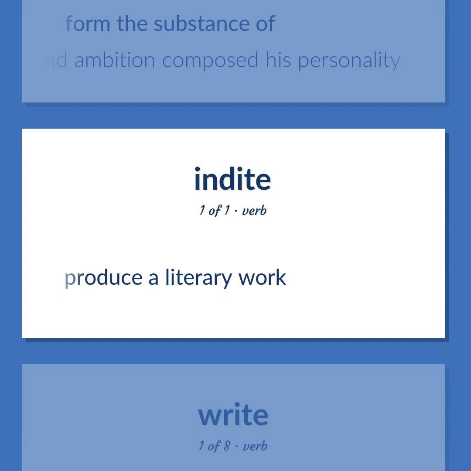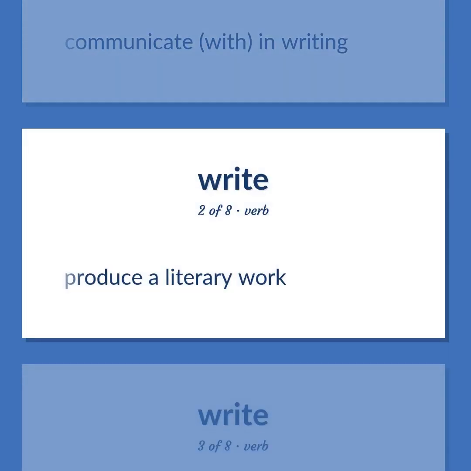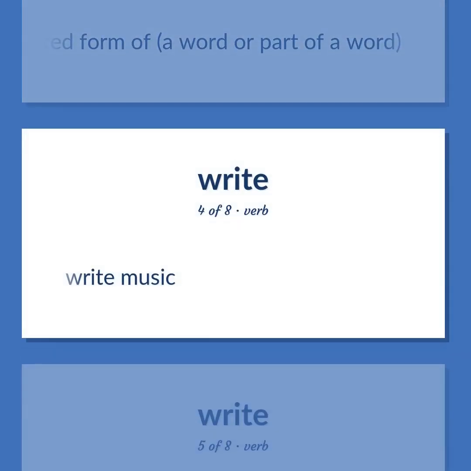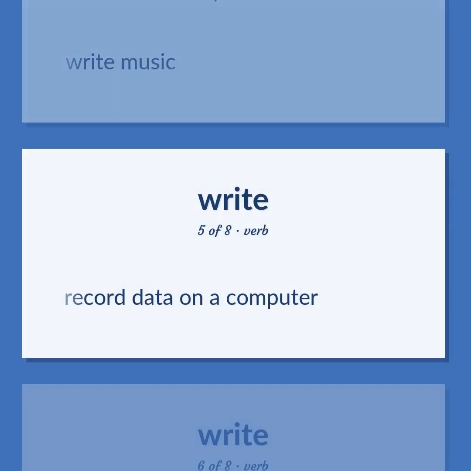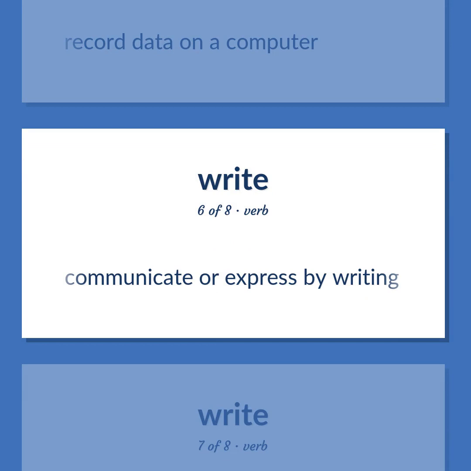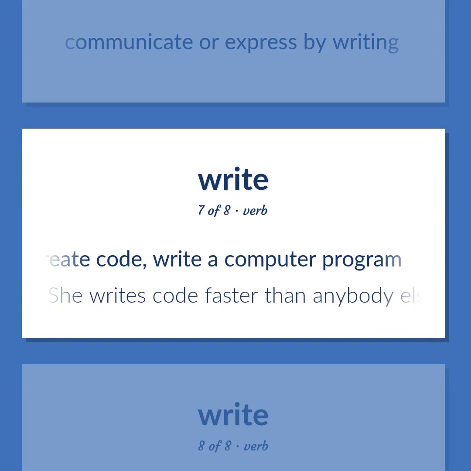Produce a literary work. Communicate, with, in writing. Produce a literary work. Write or name the letters that comprise the conventionally accepted form of a word or part of a word. Write music. Record data on a computer. Communicate or express by writing. Create code. Write a computer program. She writes code faster than anybody else.